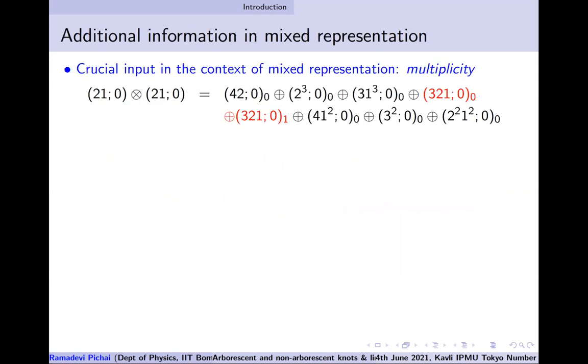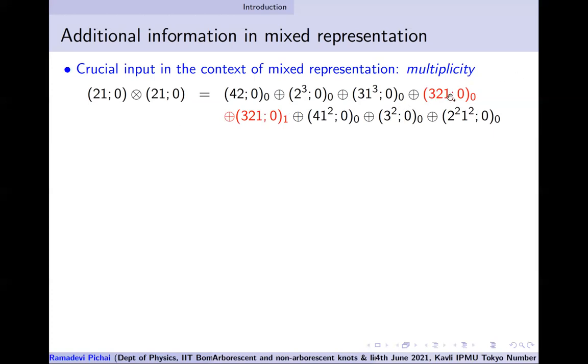So what is the crucial information which helped in making this mutation operation not an identity operation? The crucial information is that the tensor product of such a mixed representation allows for a particular irrep to occur twice.